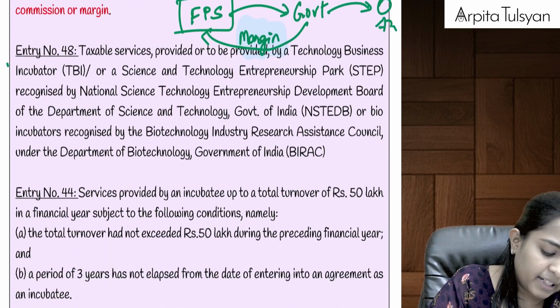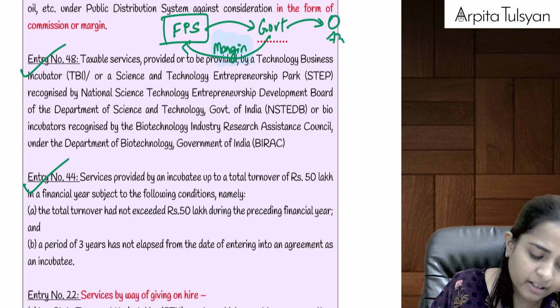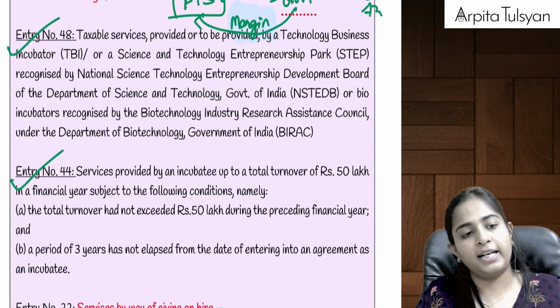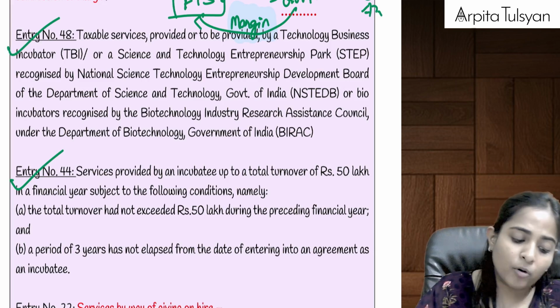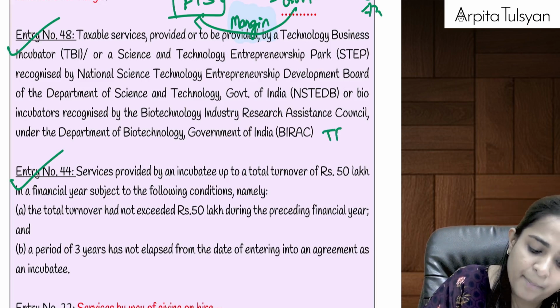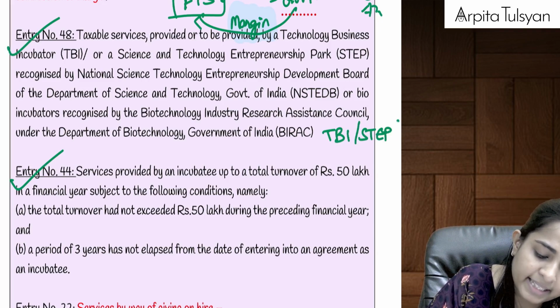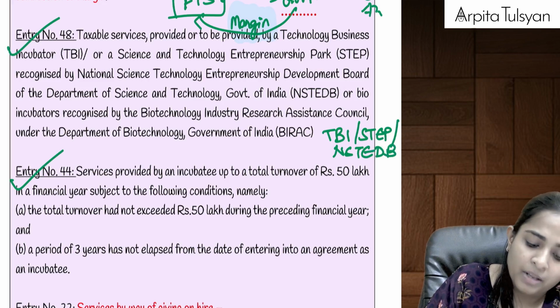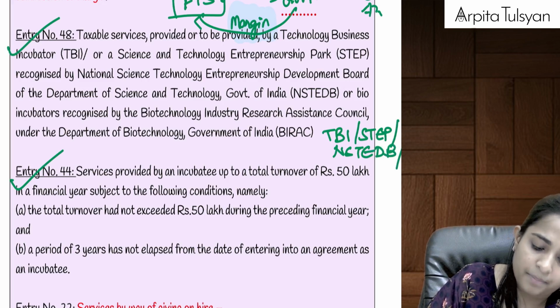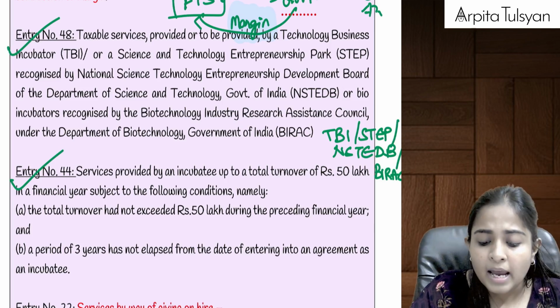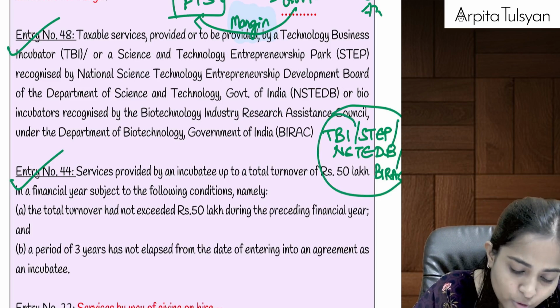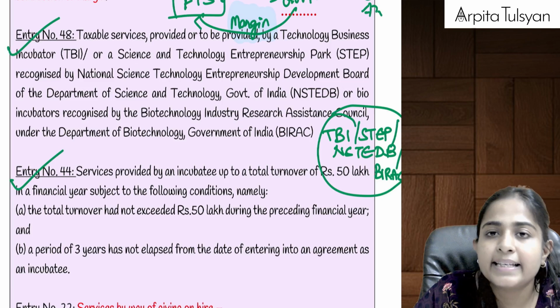Right? Then after that, the next two entries we can do together. One is entry number 48 and the next one is entry number 44. Entry number 48 talks about what? Entry number 48 talks about any services provided by TBI or by STEP or by NSTEDB, or bio incubators or Department of Biology, etc. If any services are provided by these entities or institutions, okay, now who are these incubators?